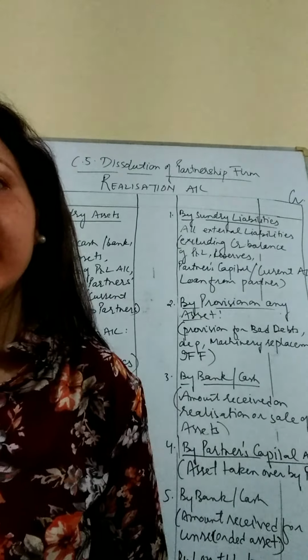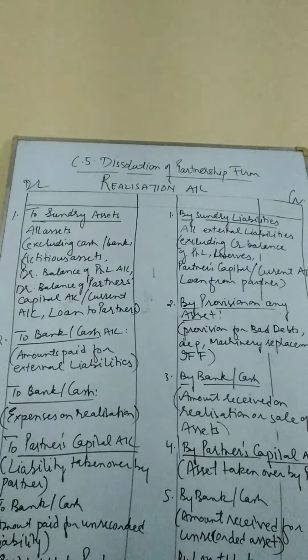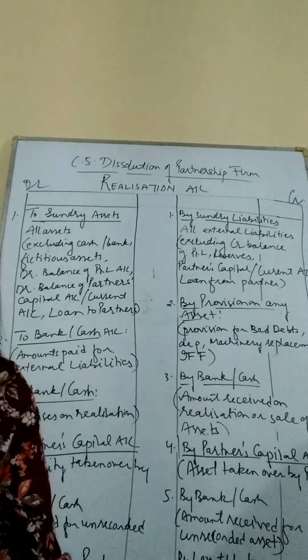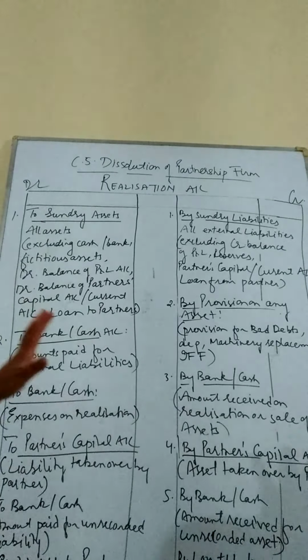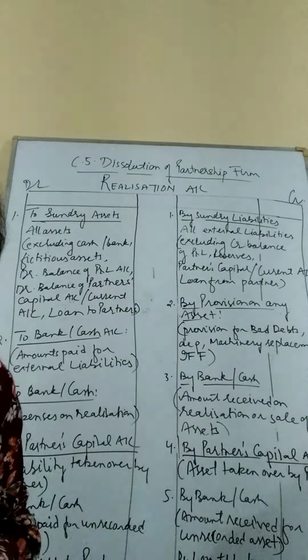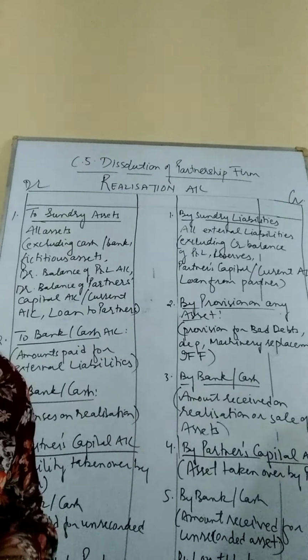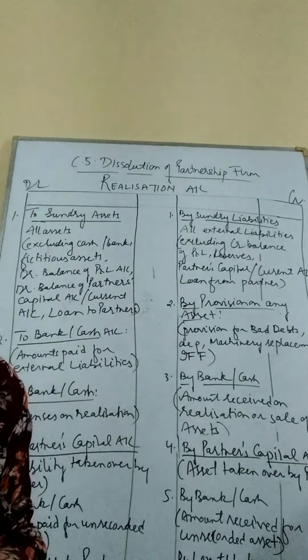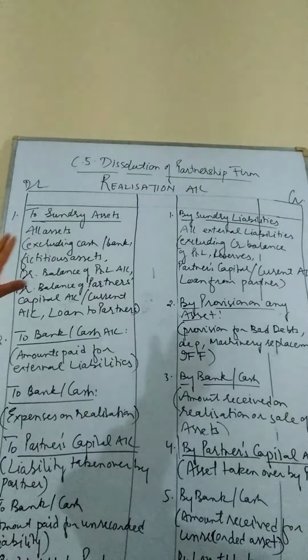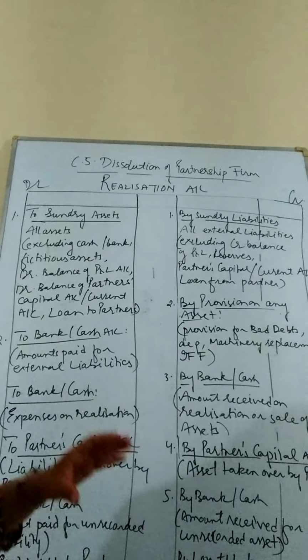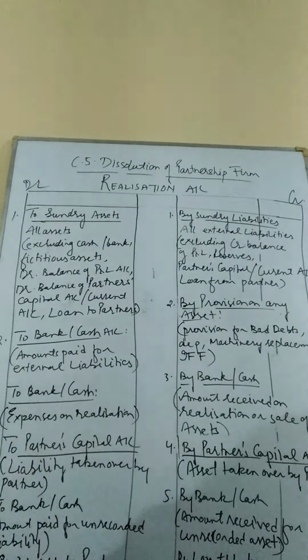Welcome back to the second session for today in chapter number 5, that is dissolution of partnership. We will be having the understanding of realization account in this particular section. A very important account for the chapter. Very important. So we have the format of realization account over here. We will understand it step by step.